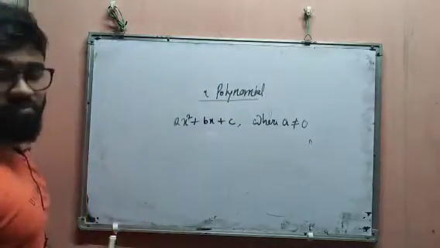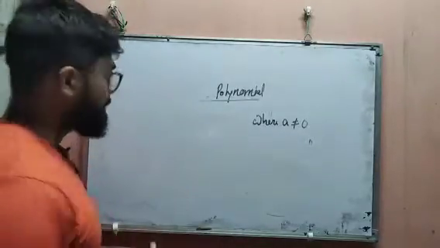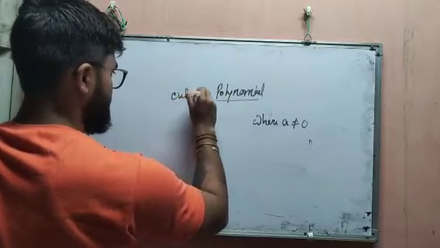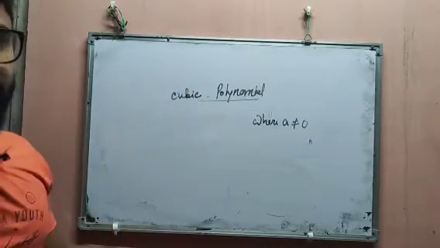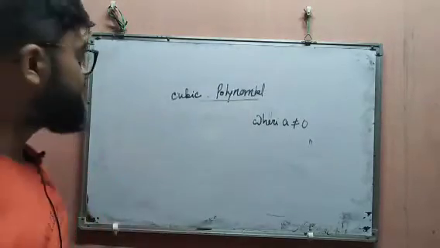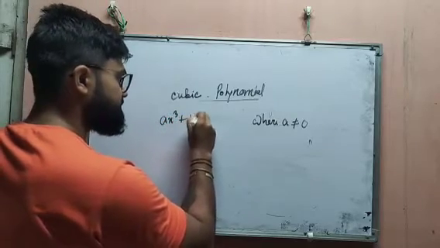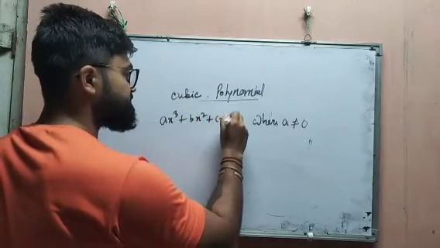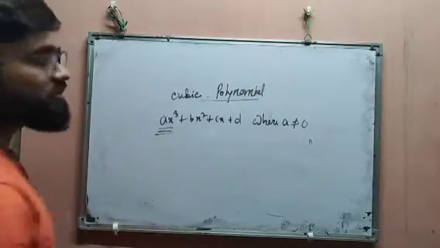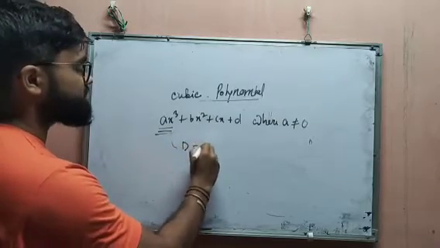Then we have the cubic polynomial. Now we have the cubic polynomial. Okay. So a cubic polynomial has the standard form: ax cubed plus bx squared plus cx plus d. Okay, that means here the highest power is always 3. That is, the degree is equal to 3.